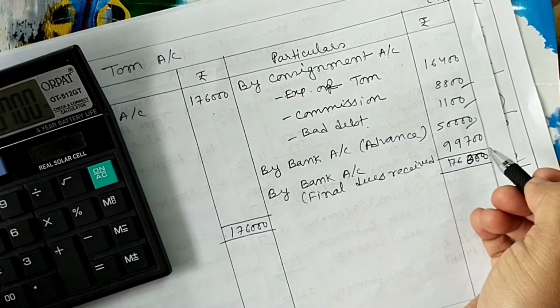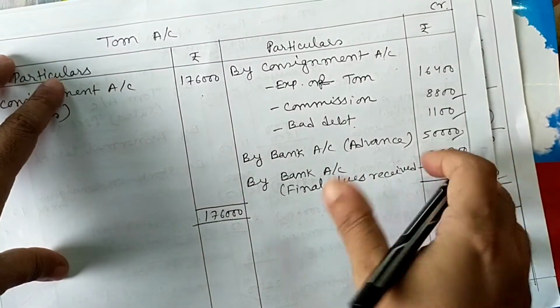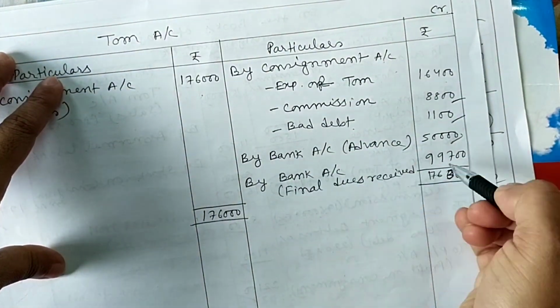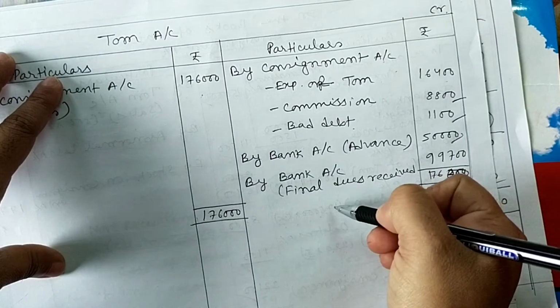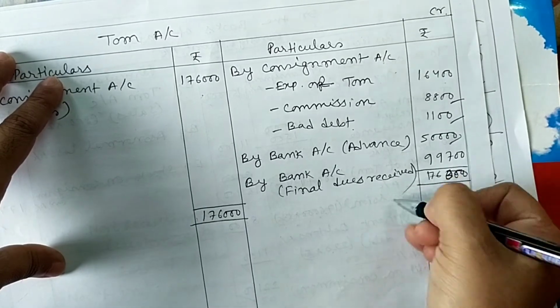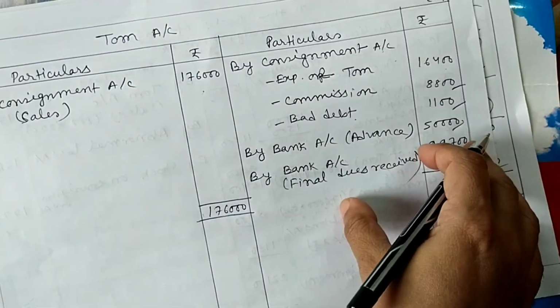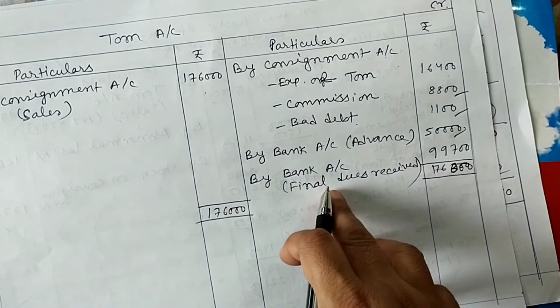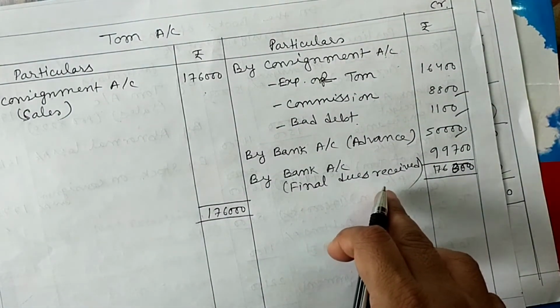This is the balancing figure, which we write as by bank account and final dues received, or we can write as final remittance in place of final dues received.